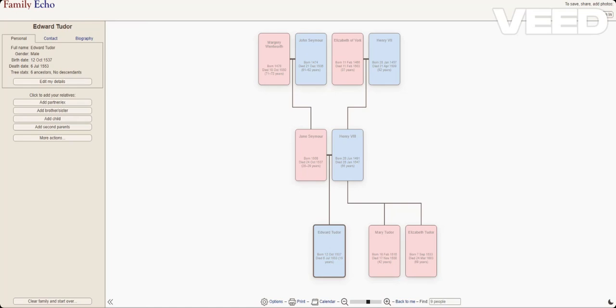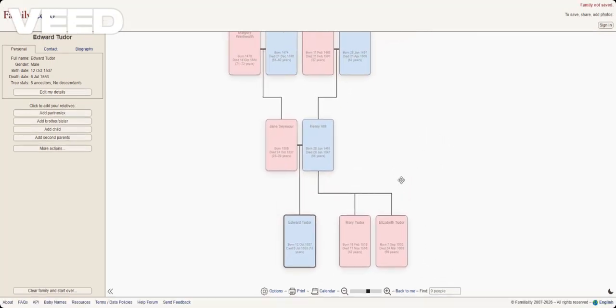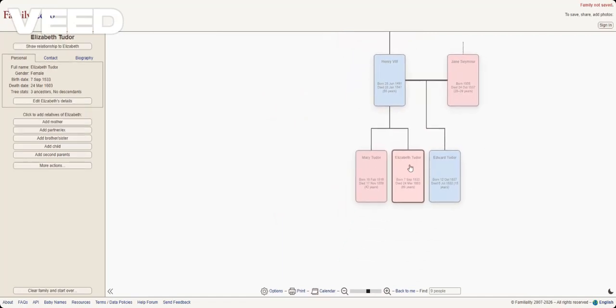Today I made a family tree for Edward VI of England. If you don't know who that is, he's a King of England, and we'll be starting. So this is Edward VI's family tree.